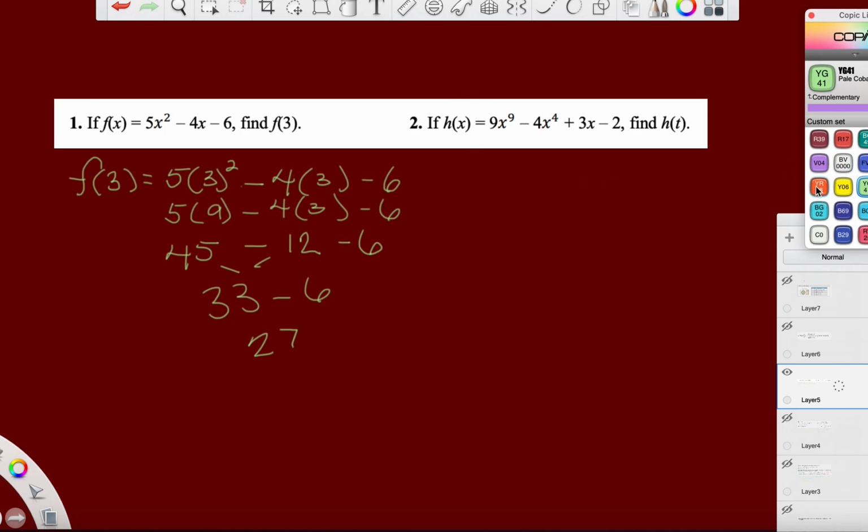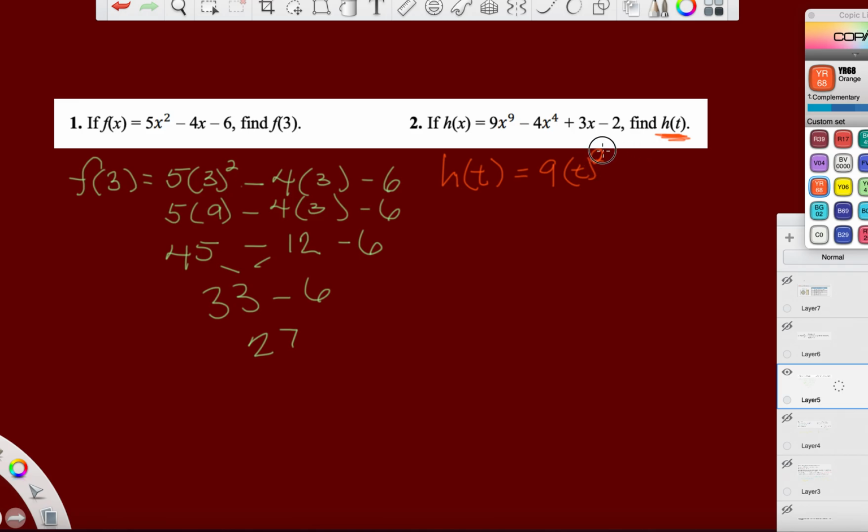Oh, look at how they're trying to trick you here. No numerical value whatsoever to put in. You know how super simple this one is. If it says find h of t, all you do is wherever you see an x, put a t there. So h of t is equal to 9 times t to the 9th.